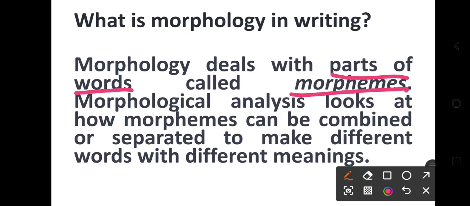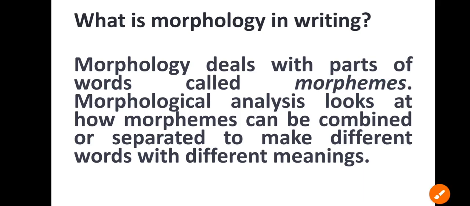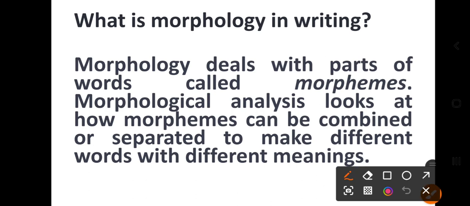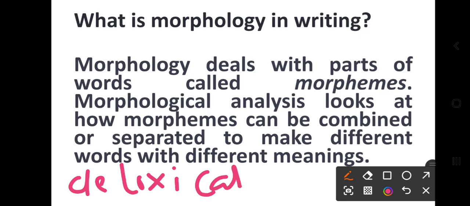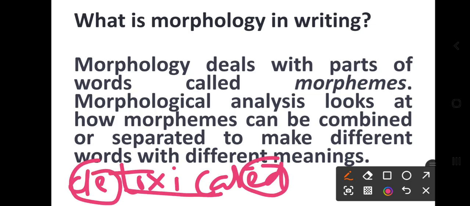Suppose, for example, I say detoxicated, right? Before toxic, the prefix d is used. So here I'm writing detoxicated. Toxicate, and then ed. So the prefix and suffix are the morphemes, and toxic is the base word.